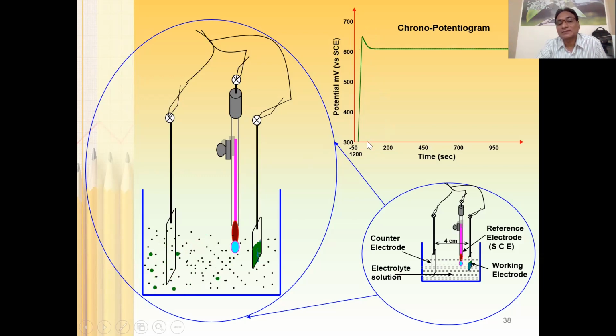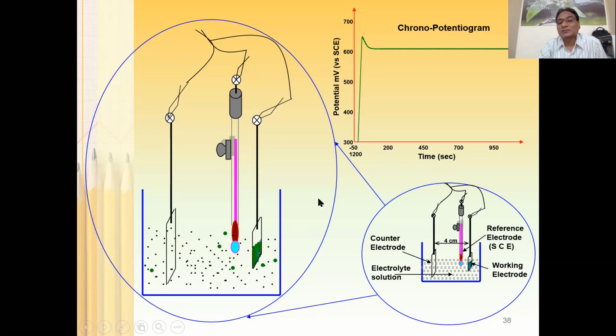You can see here this happens within no time, because this is 200 seconds, right. So maybe within 10 to 15 seconds the nucleation takes place, and then later on your potential remains constant. You get only one spike, and then the potential remains constant. It means that you are depositing the film, you are having a coating of that material on the substrate. So the more the deposition time, the more the thickness would be.